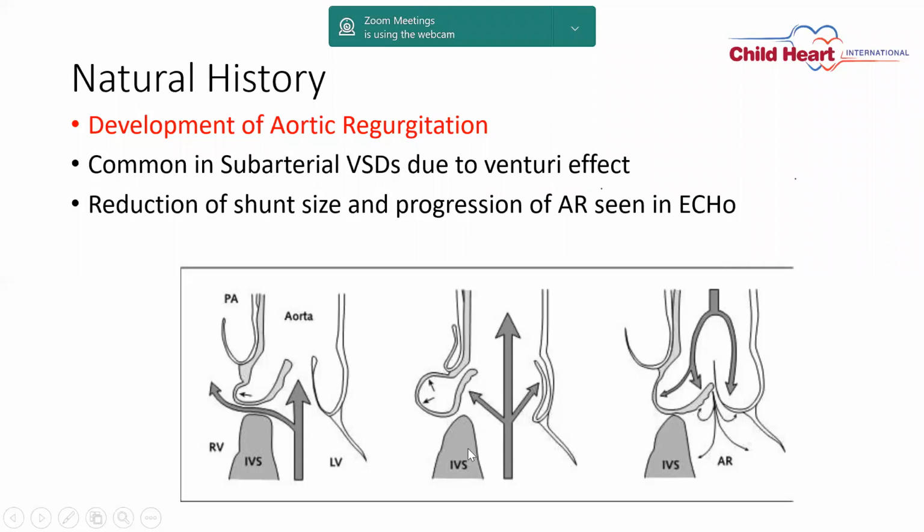Along with that, the shunt through the VSD from left ventricle to right ventricle also pushes the cusp toward the right ventricular side, causing the prolapse. So the effect of it is that the VSD shunt gets reduced, but along with that it causes deformity of the aortic wall and causes aortic regurgitation later on.